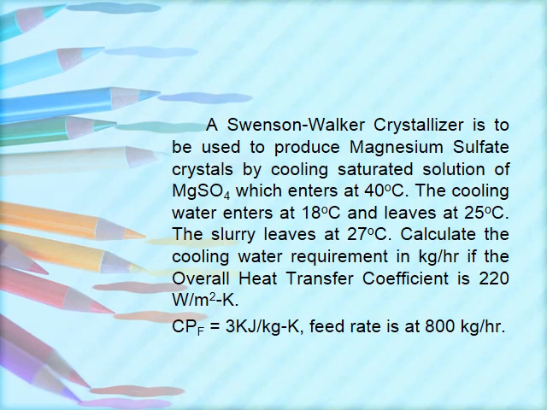The problem states, a Swenson-Walker crystallizer is to be used to produce magnesium sulfate crystals by cooling saturated solution of magnesium sulfate, which enters at 40 degrees Celsius. The cooling water enters at 18 degrees Celsius and leaves at 25 degrees Celsius. The slurry leaves at 27 degrees Celsius.